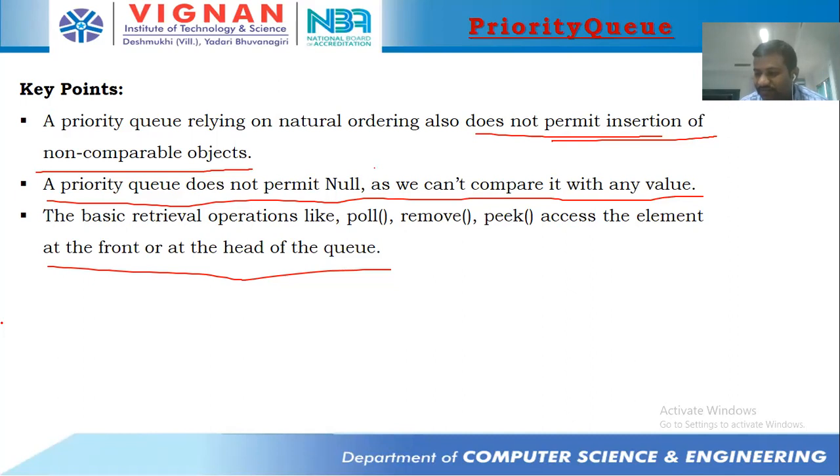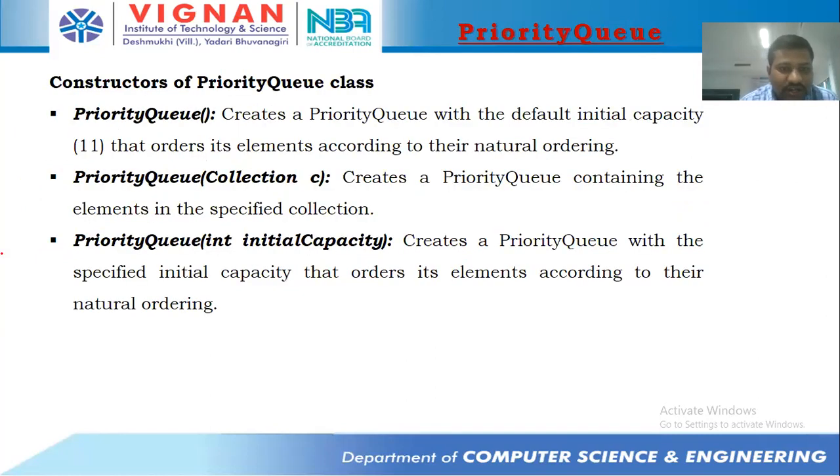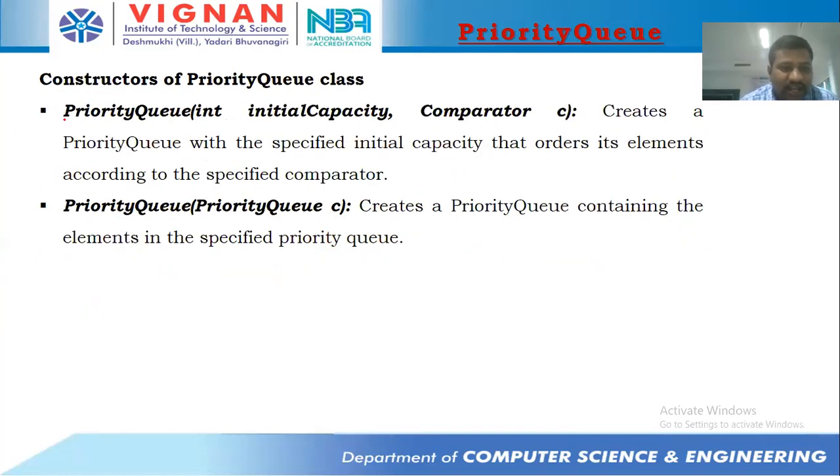Clear with this, everyone? So how we take the comparator: at the time of creating an object itself, we'll be taking the comparator like this. Priority queue, then some initial capacity, you can take 3, 5 or 10, anything. And then here we need to take a comparator reference. So in this case, when you insert an element into the priority queue with the help of the add function, that element is inserted with respect to this comparator logic.